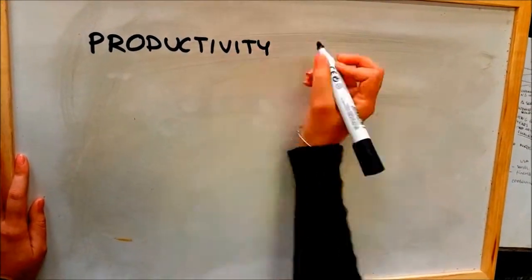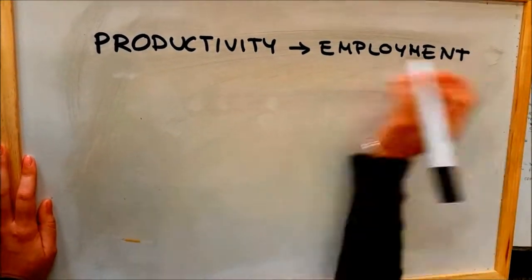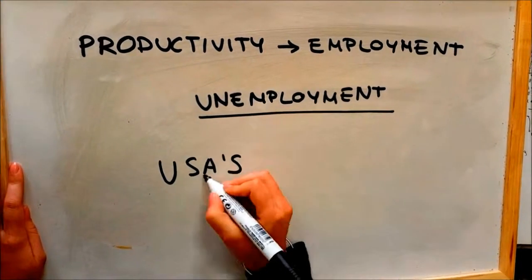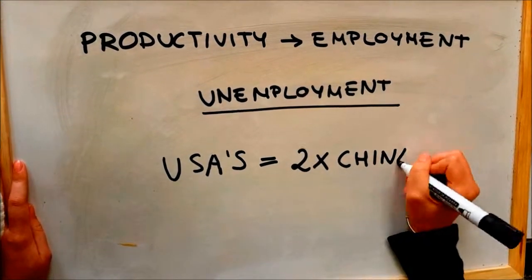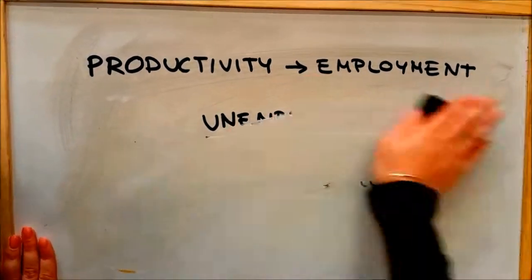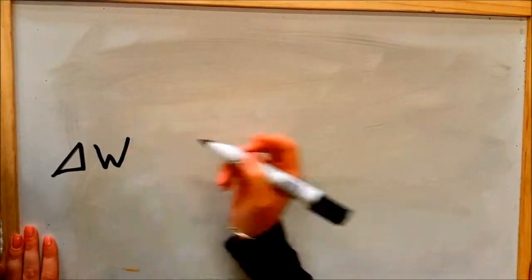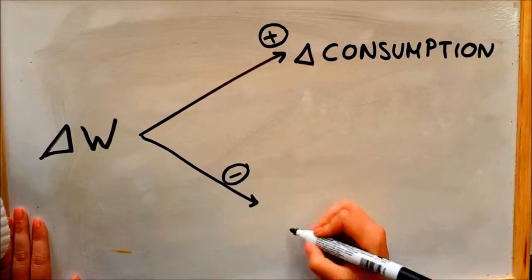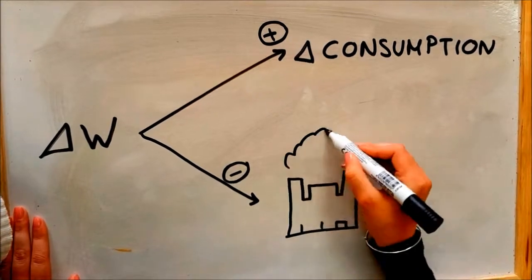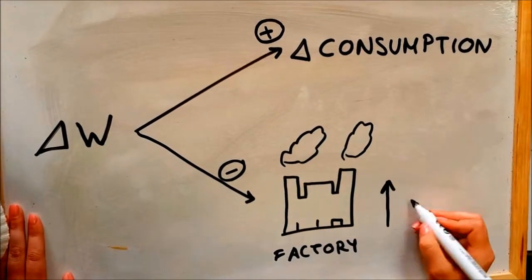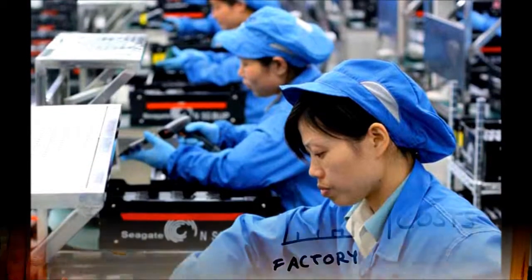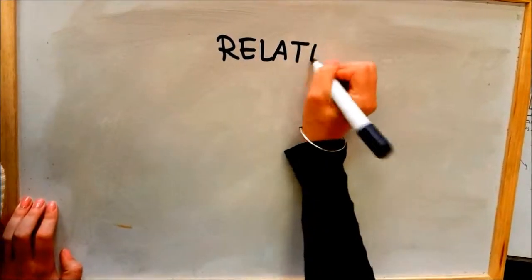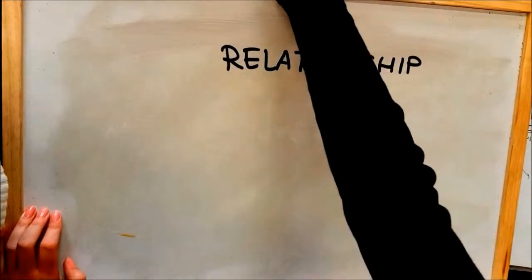With regards to productivity, it's reflected by employment. Chinese policy is driven first by the need to create jobs. When unemployment is measured by those who want jobs and do not have them, China's unemployment is double that of the US, even in a very weak American year. China's policy wants to increase wages to drive consumption, but higher wages make China's factories more expensive to run. To catch up to a US standard of living, China needs to focus on becoming more efficient.